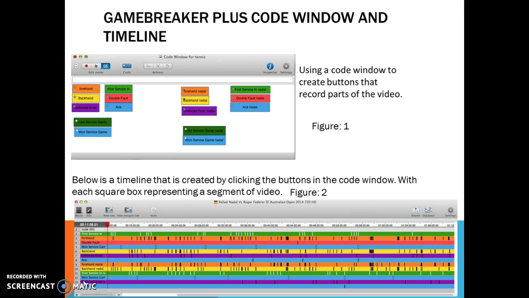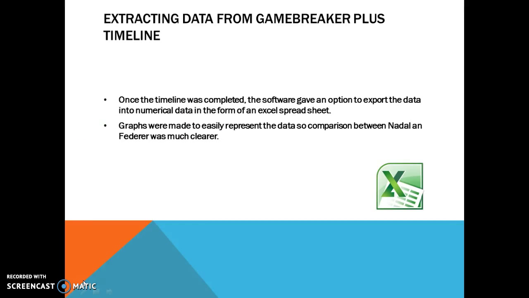The use of a hotkey can make analysing a lot faster and easier for the user, as it will reduce the amount of clicking, plus more than one KPI can be recorded at once. The recorded sections of footage showing the various KPIs are presented on a GameBreaker Plus timeline. Once here, the collection of footage clips can be exported to an Excel file. This type of file is called an instant frequency report.